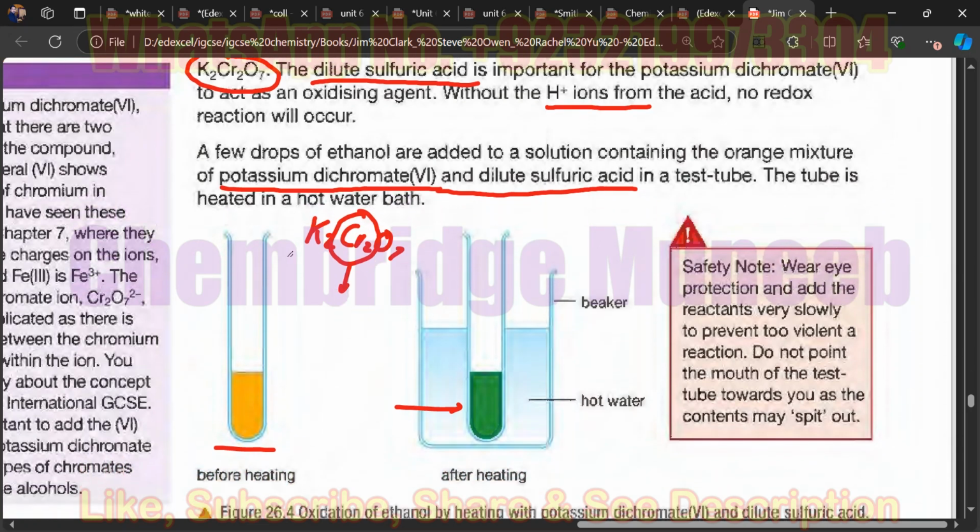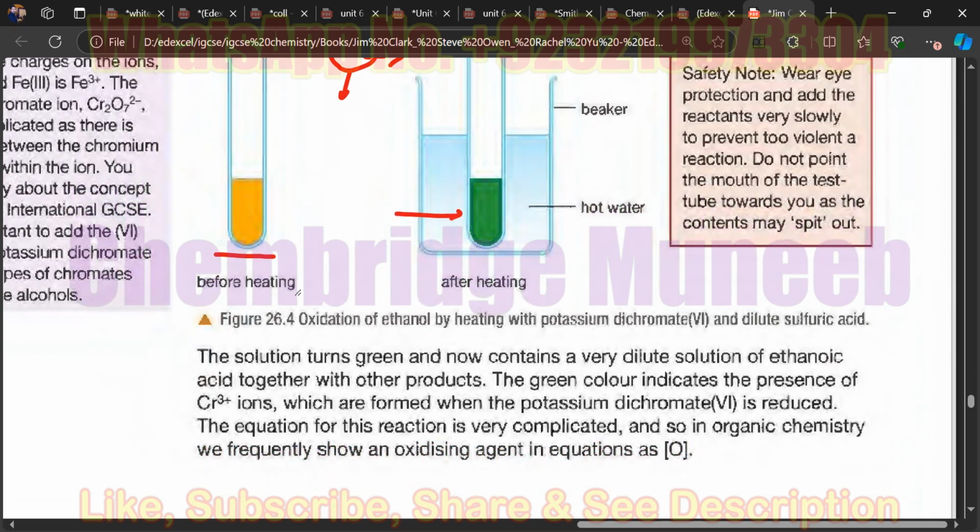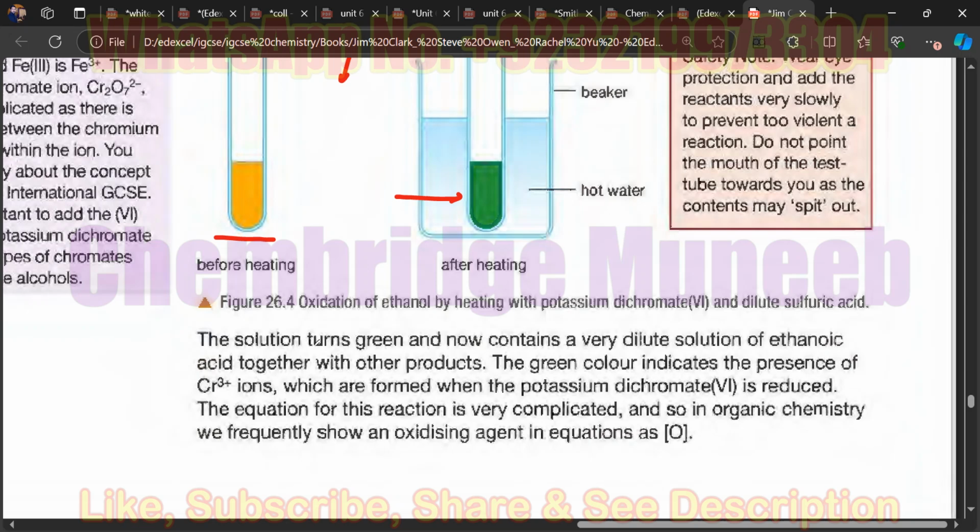Yes. Okay, and when the reaction of potassium dichromate with the alcohol is done, then after that the color of the solution turns into green, and this shows that the chromium has also changed its oxidation state. Are you familiar with the oxidation state?